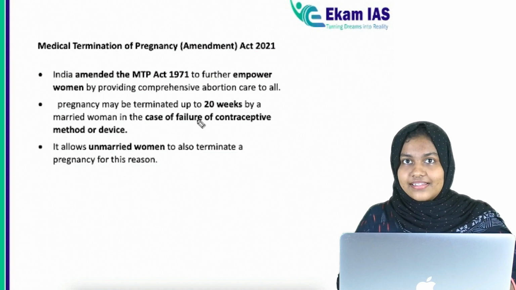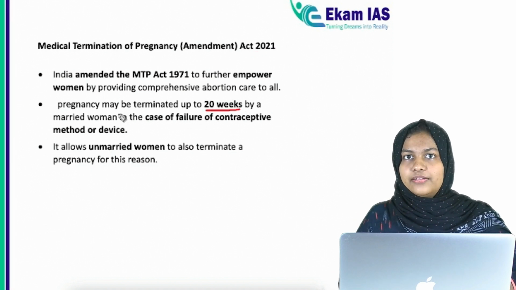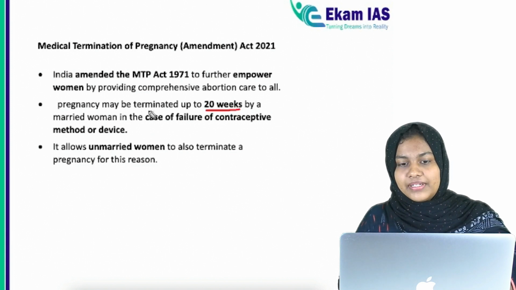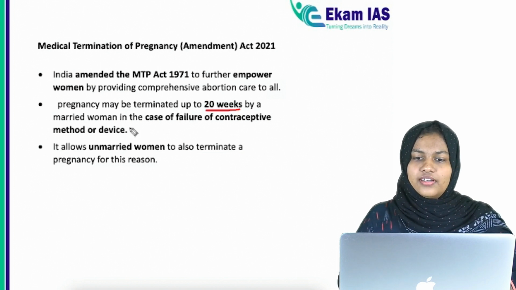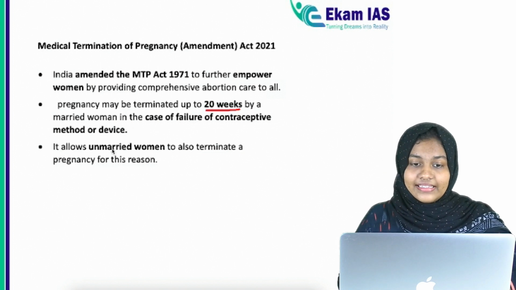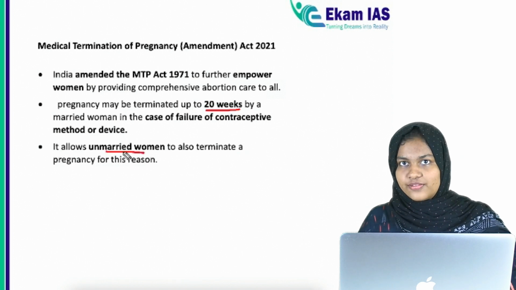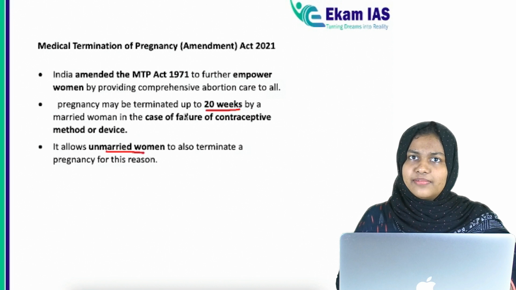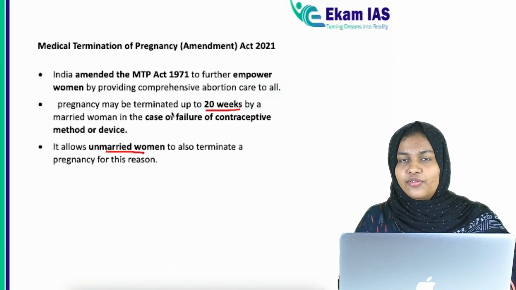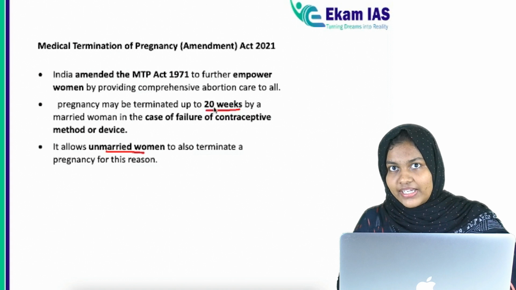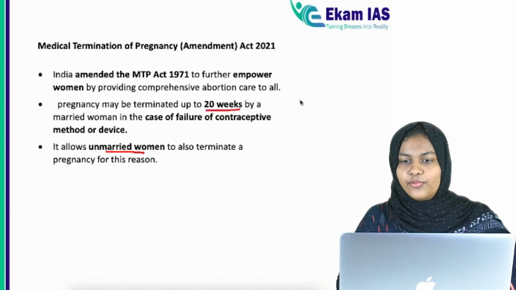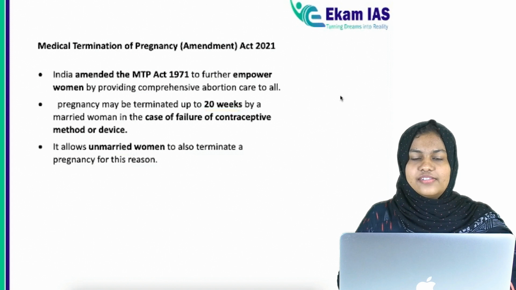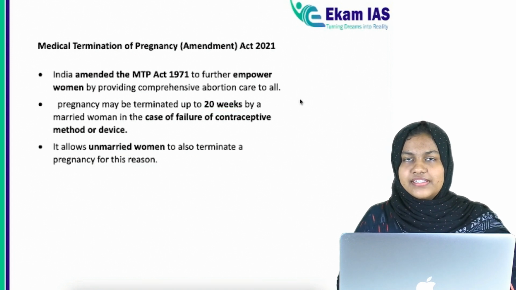The amendment has extended the duration to 20 weeks. If a woman got pregnant, then that pregnancy may be terminated up to 20 weeks in case of failure of contraceptive methods or devices. And this is applicable to unmarried women as well. So the time period is 20 weeks. We'll compare this in a later slide, so you will understand what the extension is. This is one of the important features, that the time is extended to 20 weeks.